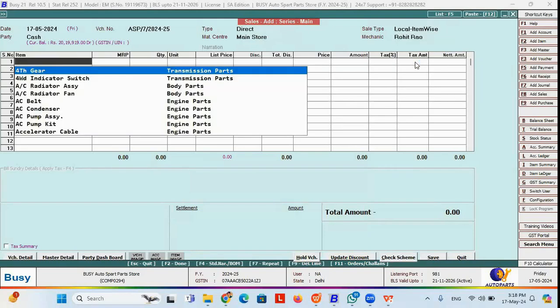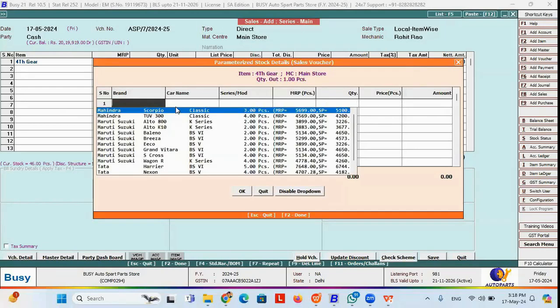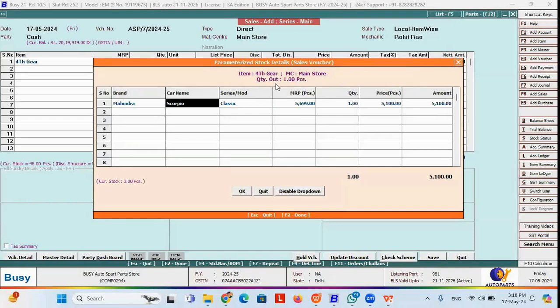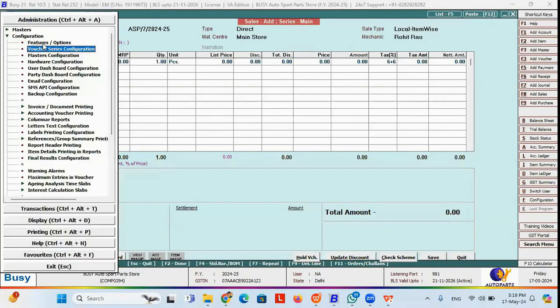I can select the item from here also, which item I'm going to sell, and here I will get the information of brand, which brand of the item I'm going to sell. So you can use this brand, car name, series or model through the parameter feature. In auto spare parts industries, there may be many items, or a few items, where they need to manage certain brands or models for the particular item. So you can use the parameter features, which are available in Busy inventory features options. Let me show you the features first.